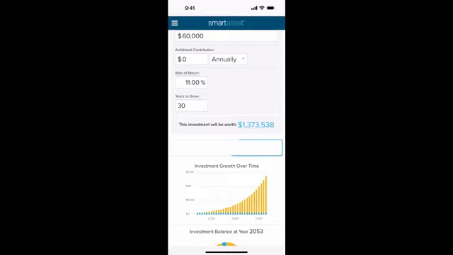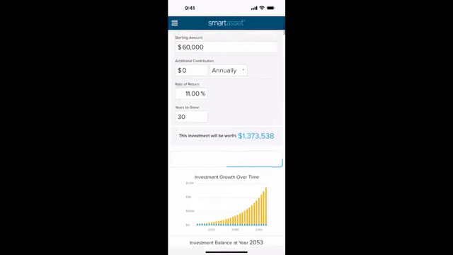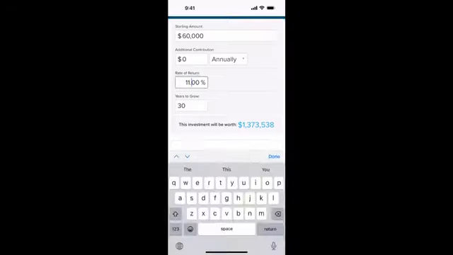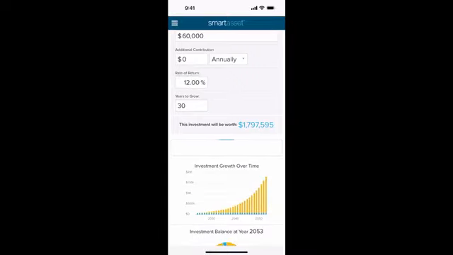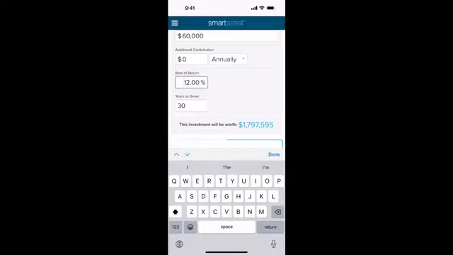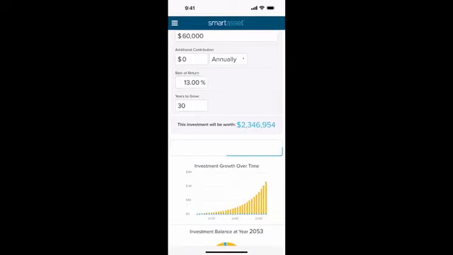And that's going to take us to 1.3. So $1,373,000 at just investing. This is the magic of where this goes if we have this invested correctly. So this would be a consistent return over 30 years. Now, in reality, you're going to have some years that are higher than others. Okay, we're going from 1.3 to 1.7, so that's quite nice. And let's just for fun go to 13%. From 1.7, that takes us to 2.